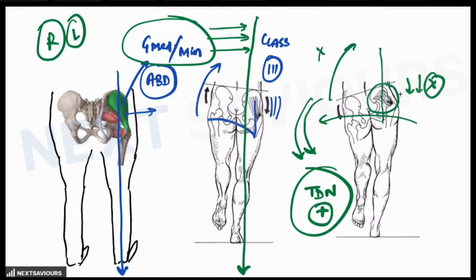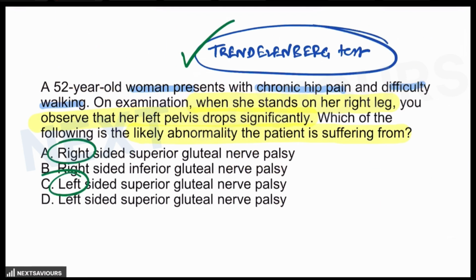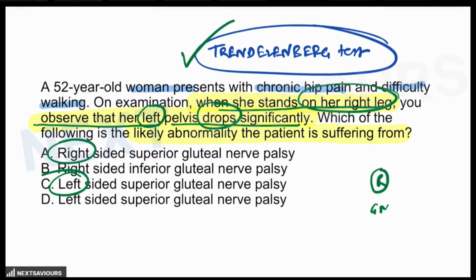If you go back to the question, when she stands on the right leg, that means the right-sided abductor mechanism is on test. You observe that the left pelvis drops down significantly. That means when the patient is trying to bear weight on the right lower limb, the gluteus medius and gluteus minimus on the right lower limb are not able to generate adequate force which can be transmitted to the other side of the pelvis in order to move it up. As a result, it drops down. So this is Trendelenburg test positive for the right side.